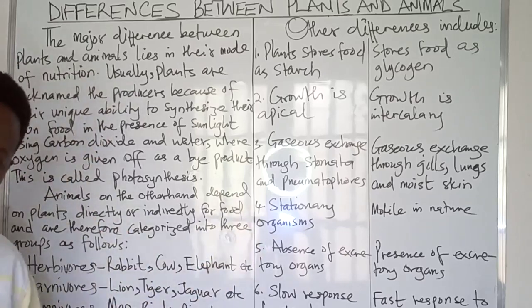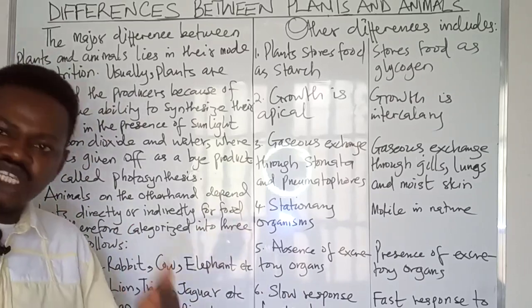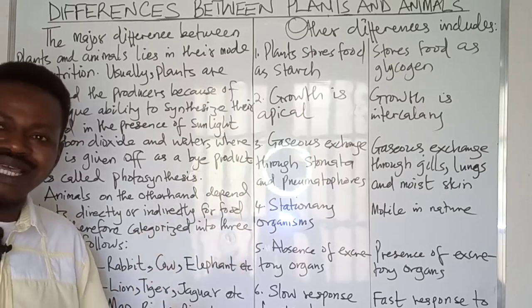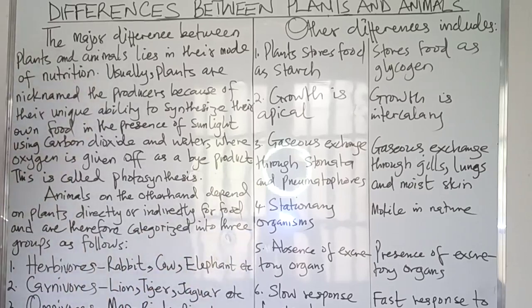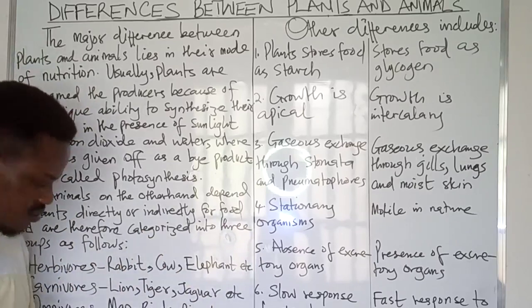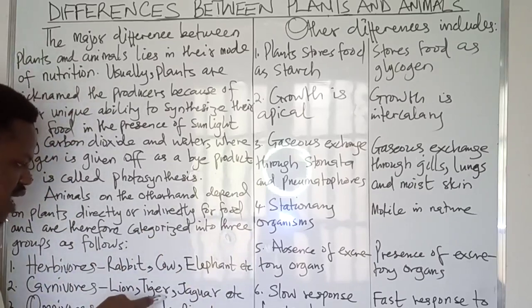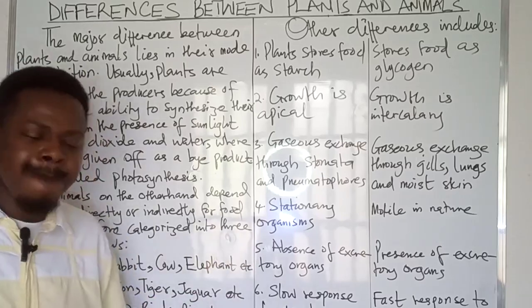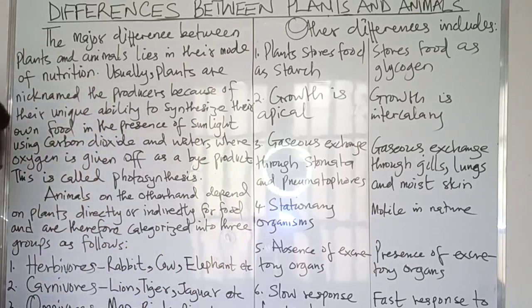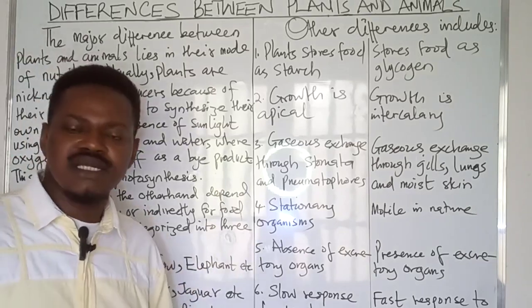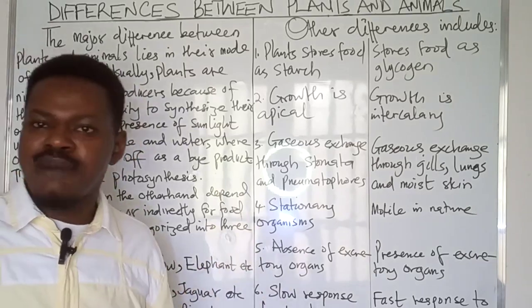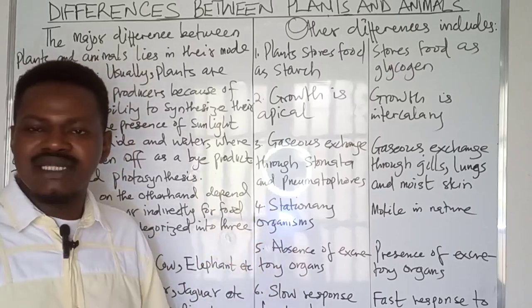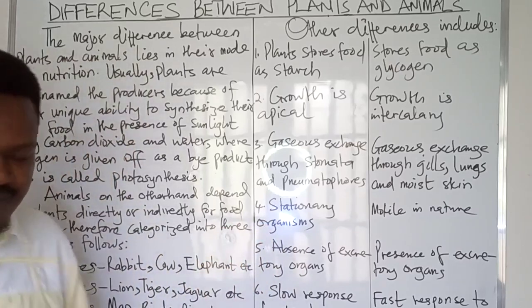We have the second group of animals, on the basis of their feeding mechanism, referred to as the carnivorous animals. Examples of such animals include members of the cat family, including the lion, tiger, jaguar, the leopard, and of course the hyenas. And lastly, we have the omnivores. These are groups of animals that feed on a variety of food substances. And of course, man is a typical example of this group. We have other examples such as the pig and of course the birds.